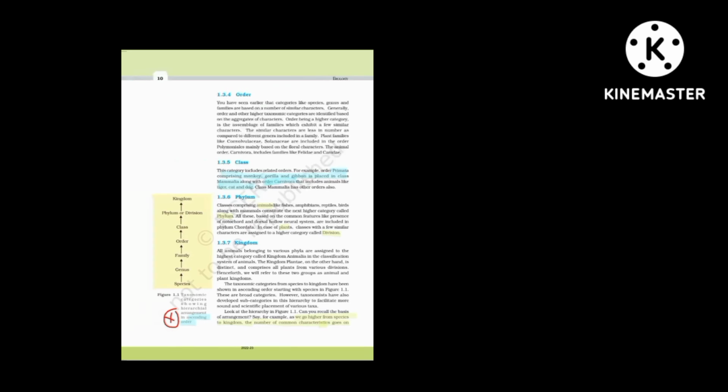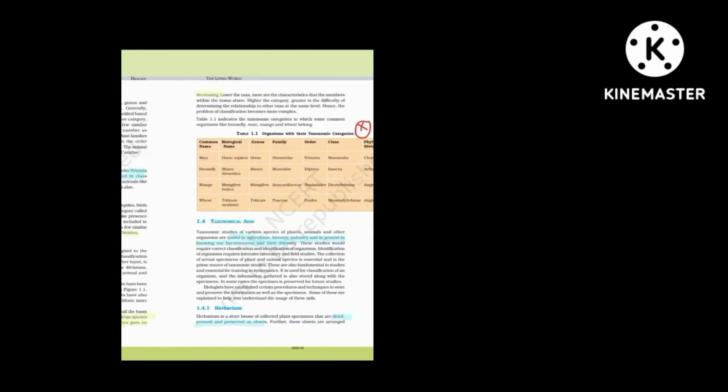As we go higher from species to kingdom, the number of common characteristics goes on decreasing. So if we take the example of us, human being, dog, a housefly, we are all different in all the characteristics, but we all come under the same kingdom Animalia. So the common characteristics keep on decreasing. Okay, this table is truly important. You have to go through it and you have to mug it up.